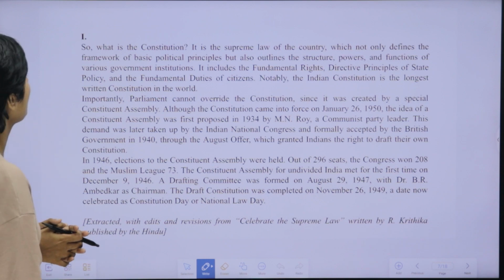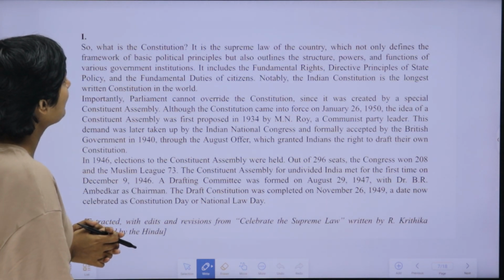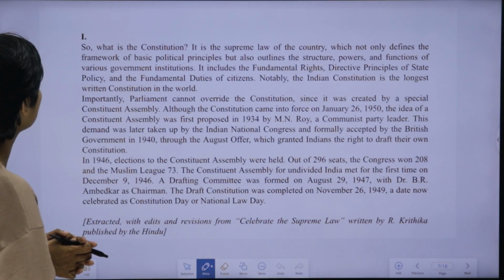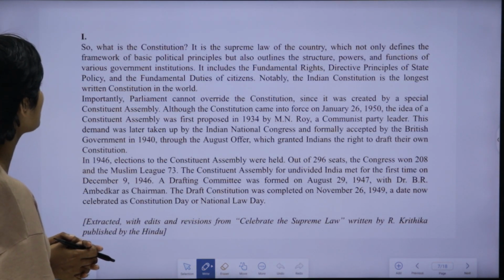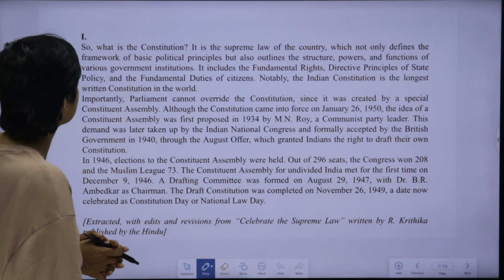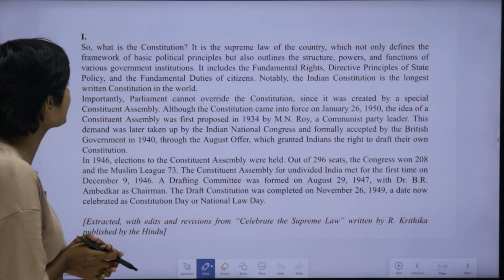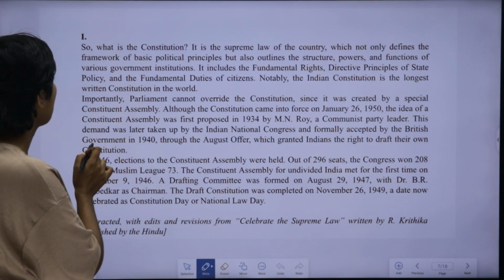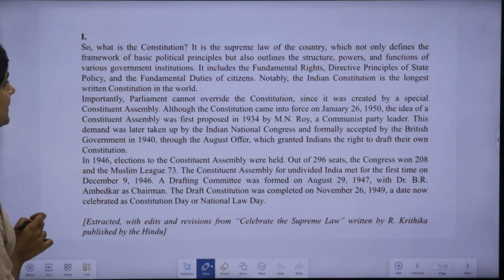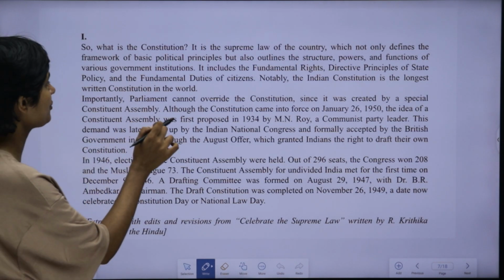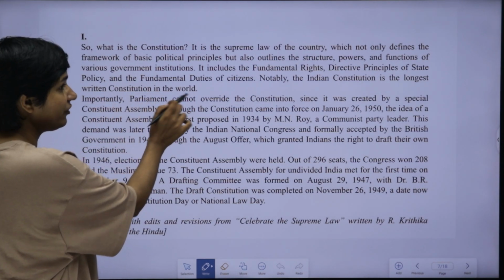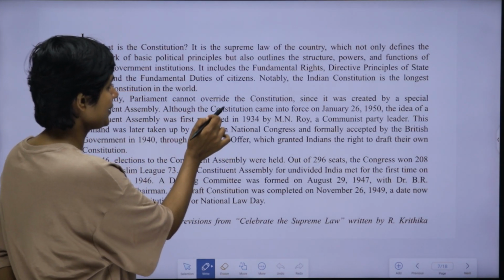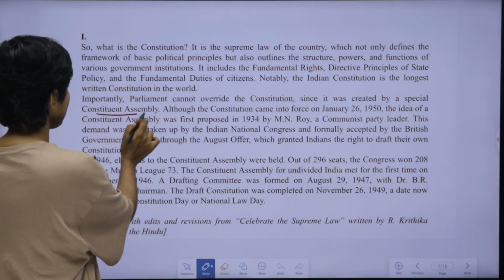So, what is the Constitution? It is the supreme law of the country which not only defines the framework of basic political principles but also outlines the structure, powers and functions of various government institutions. It includes the fundamental rights, directive principles of state policy and fundamental duties of citizens. Notably, the Indian Constitution is the longest written constitution in the world. Importantly, Parliament cannot override the Constitution since it was created by a special Constituent Assembly.